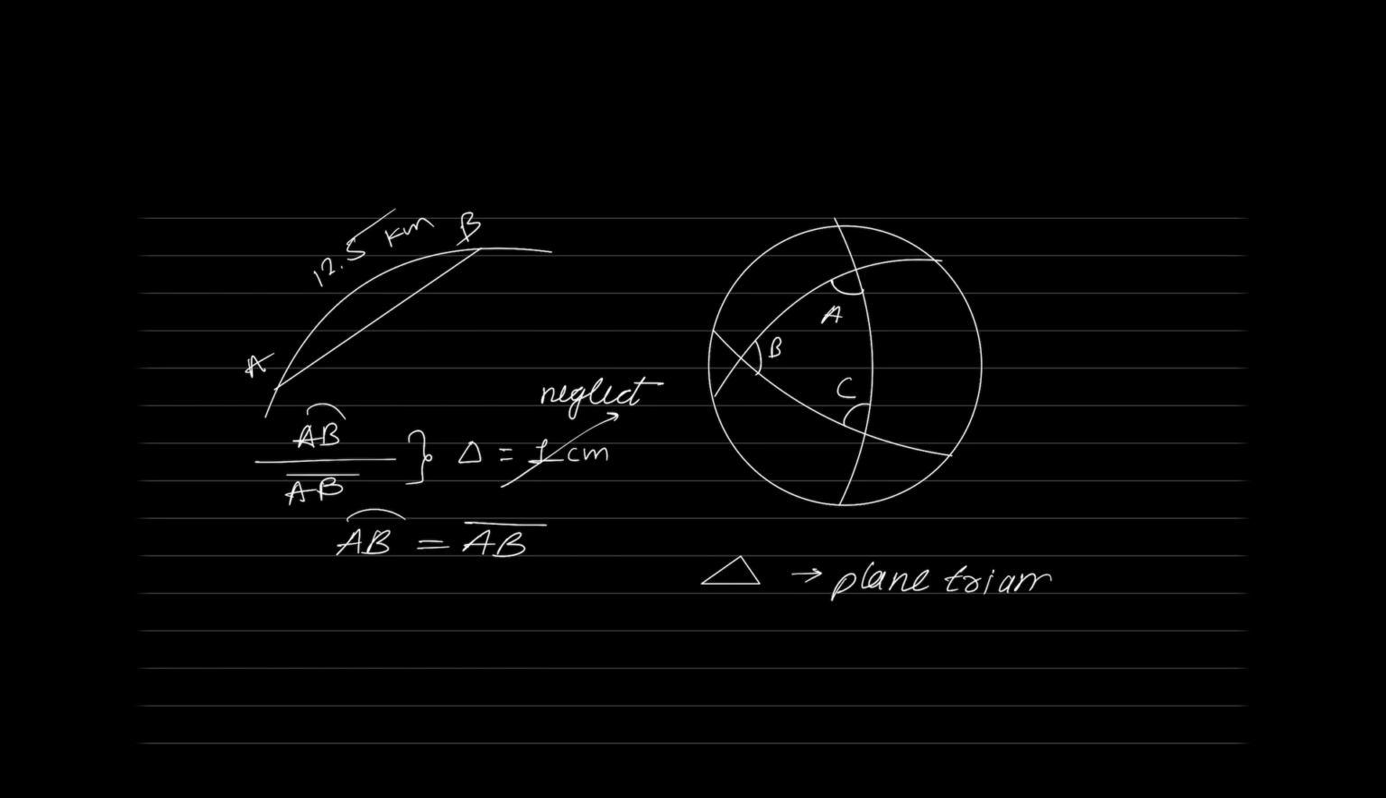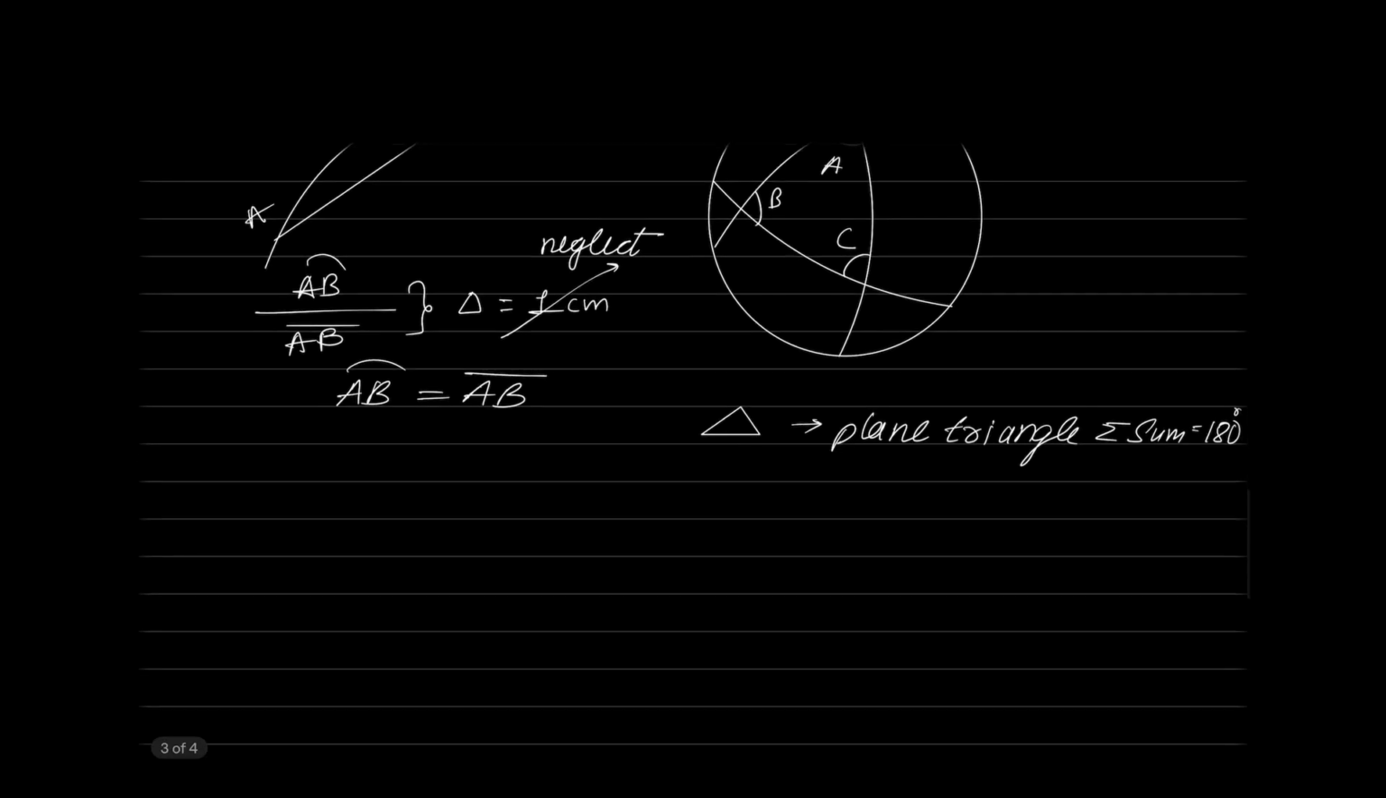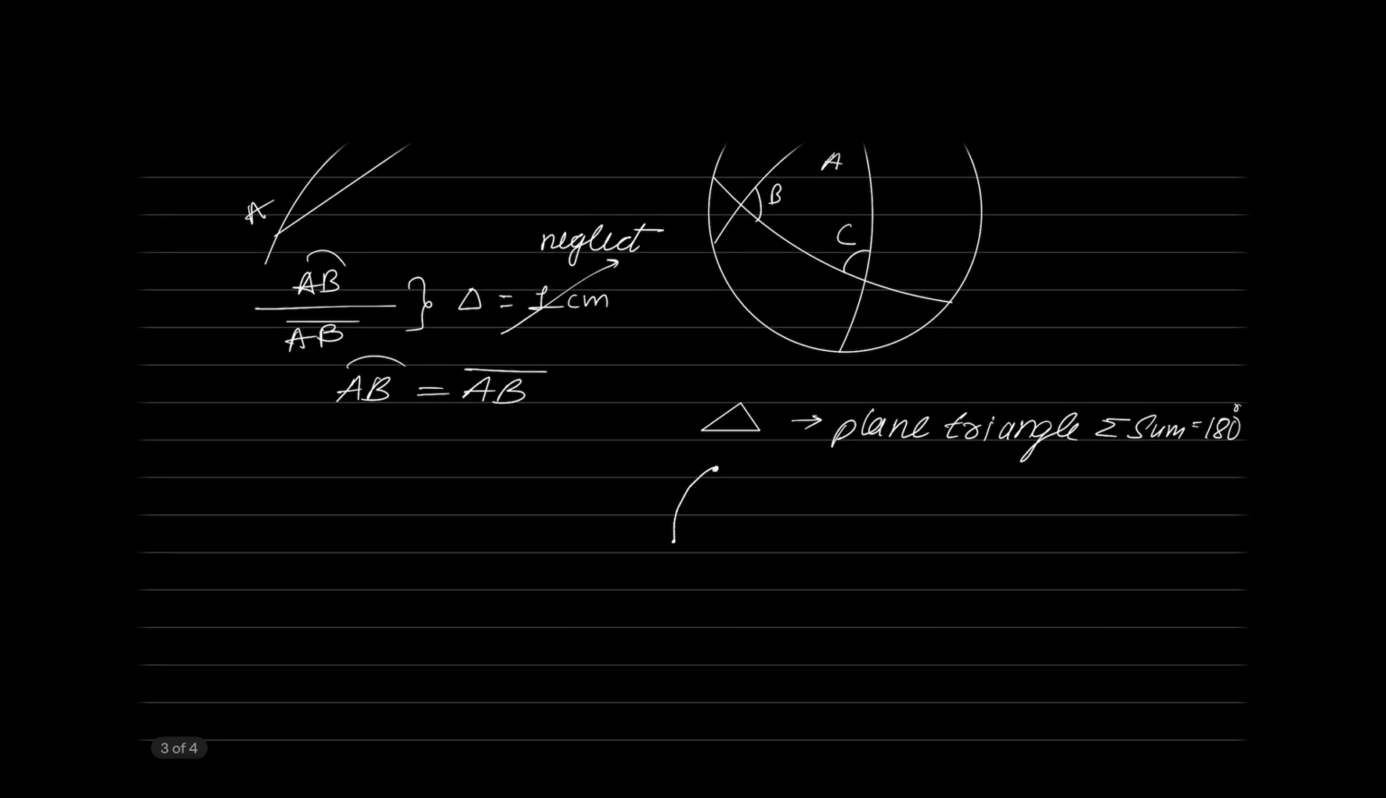Now compare the 1 second with 180 degrees. Is it a large value or small value? Absolutely small value. So can I neglect it? Yes. So if you neglect that 1 second, you are saying that spherical angle A plus spherical angle B plus spherical angle C is equal to 180 degrees, 0 minutes and 0 seconds. What is the meaning? It is nothing but a plane triangle.